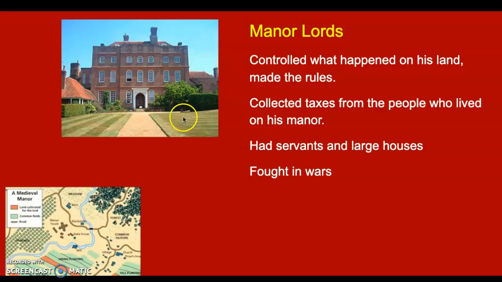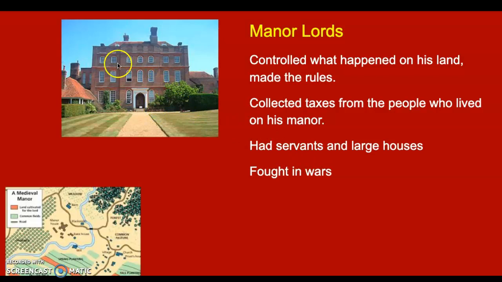All right, so this is just an example of a manor house, how it would look today. But the manor lord, so that knight, the manor lord, whoever it was that really ran that manor, they control everything. They make the rules of everything that goes on in that village. So like the mayor makes the rules of Springfield. If peasants have conflict with each other, they go to the lord to solve that conflict. The lord will collect the taxes from the peasants. And the taxes may not be money. It's probably more grain than anything else.